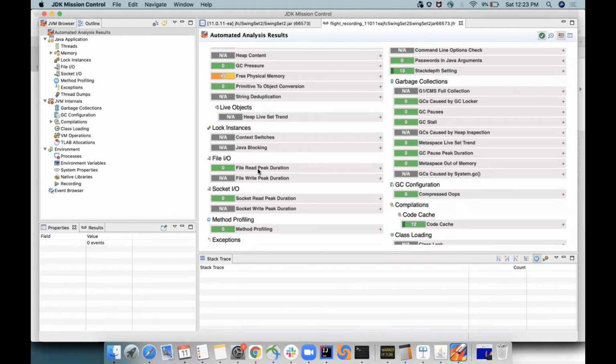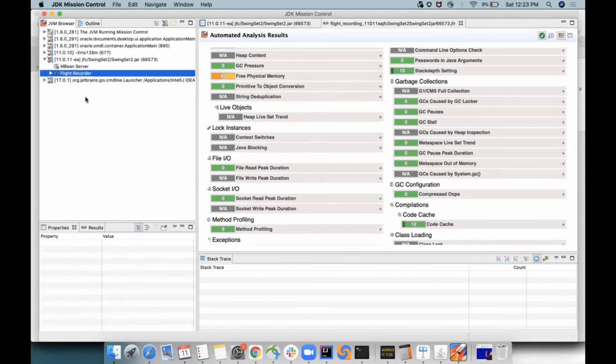This is just a simple demo, which we will do more of later. For right now, I think we are good. It is JDK 1.8. I am running JDK 11. You can see here that it tells me the JMC I am running on 1.8 and a few other applications, but the SwingSet2 I am running on JDK 11. So it will show you all the JDKs running.